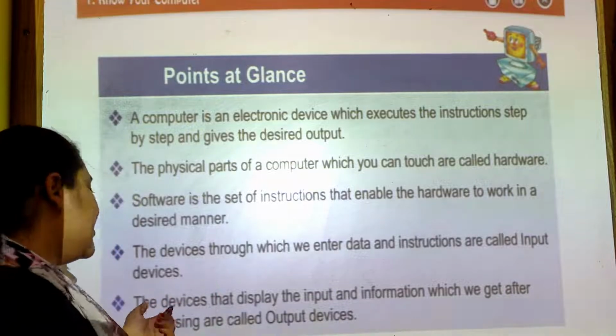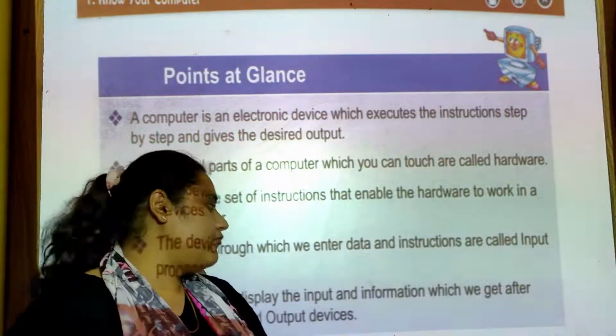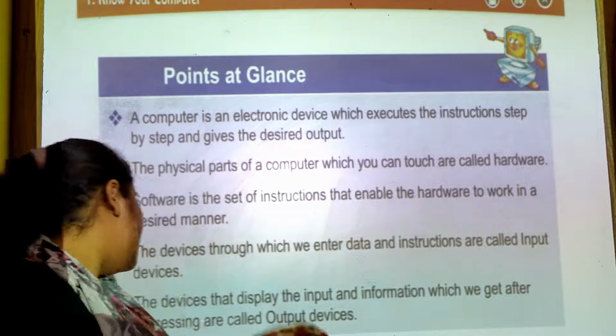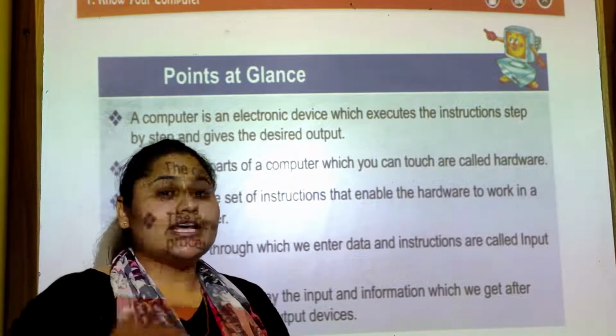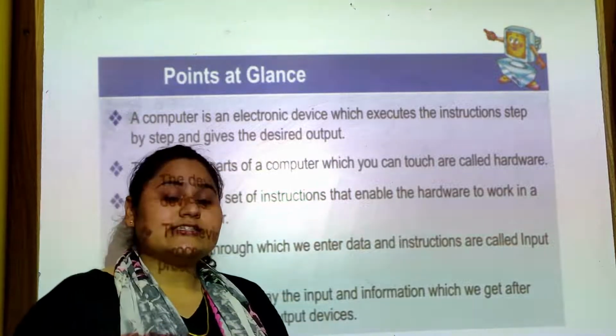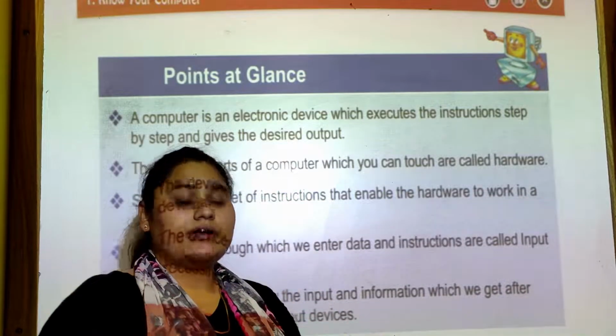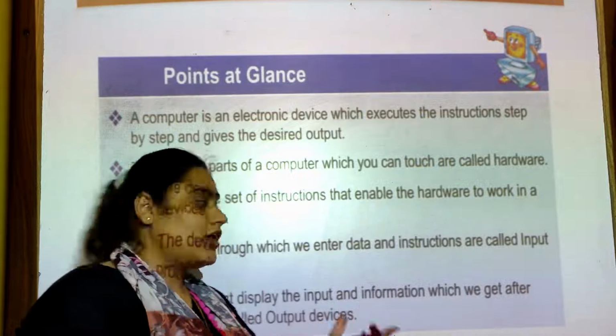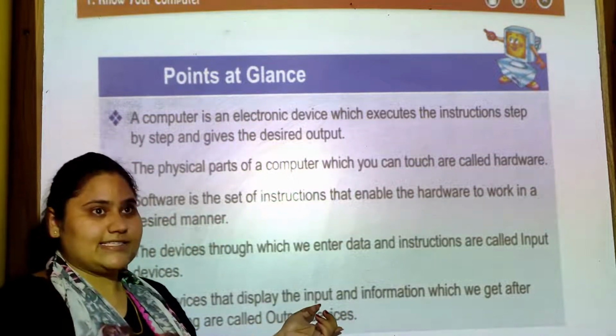And now, the devices that display the input and information which we get after the processing. Who does processing? CPU does processing. And who gives us the output? Monitor, printer, they give us the output. They are known as output devices.